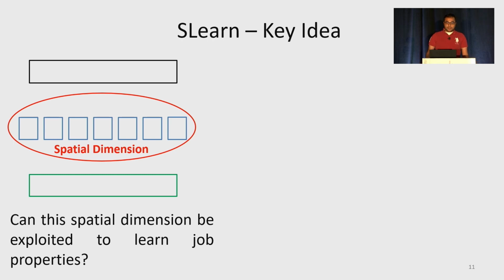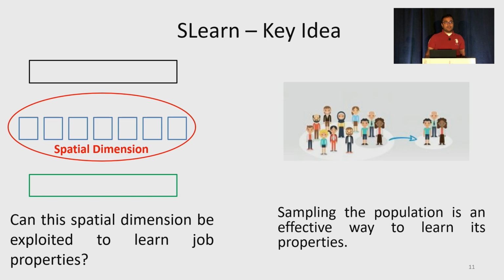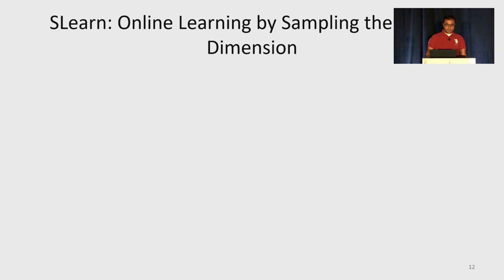So how can we exploit this spatial dimension to learn runtime properties of the jobs? We can sample a few tasks and use the observed behavior of the sample tasks to estimate the properties of the remaining tasks or the entire job. The basic idea behind SLearn is to learn job runtime properties by sampling the spatial dimension. In general, this approach can be used to estimate various statistical properties of the tasks of a job. In this paper, we focus on average task duration and hence the total running time of each job.